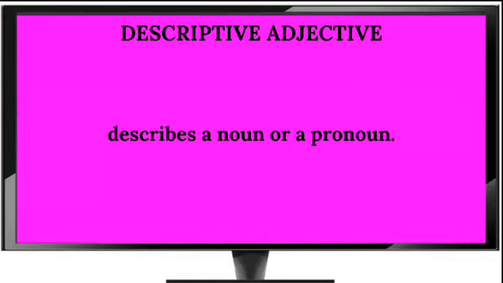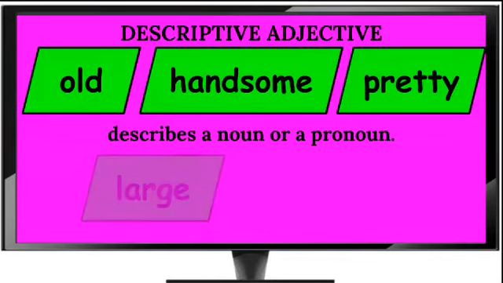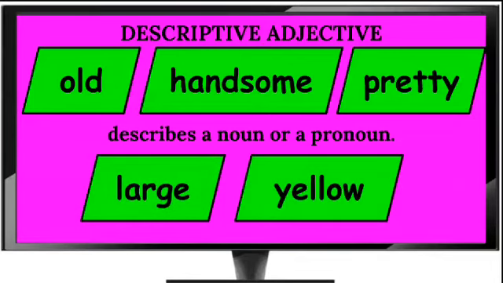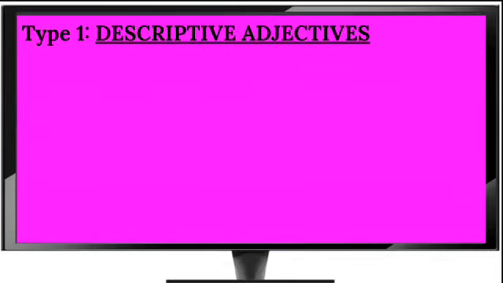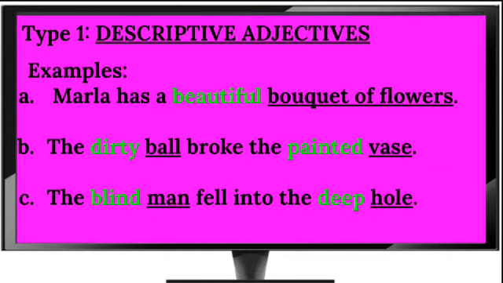A descriptive adjective describes a noun or a pronoun. Examples of descriptive adjectives: old, handsome, pretty, large, and yellow. Now let's look at some example sentences of descriptive adjectives. Marla has a beautiful bouquet of flowers. Beautiful is an adjective that describes the bouquet of flowers.